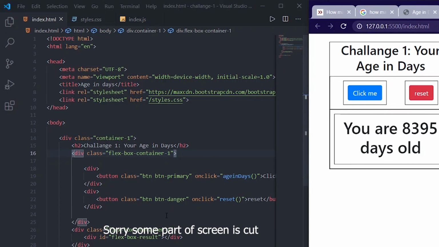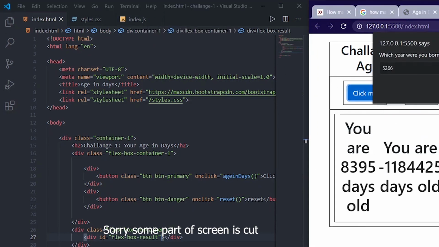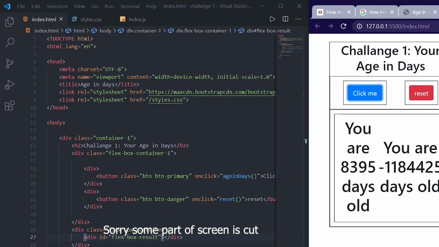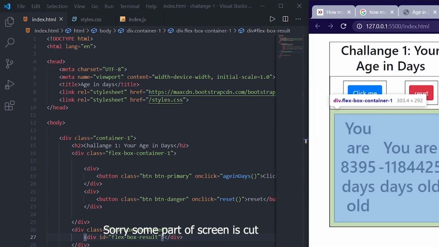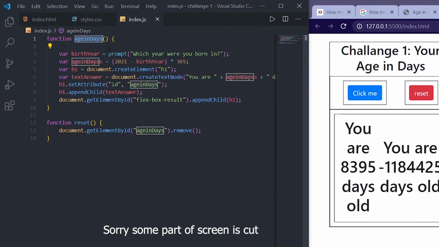And you won't be able to see this one, id flexbox result, because there is no content in that div. So that's why we are not able to see that div. Once I click on this and give some year, now you will be able to see this div, right? Which we got from this JavaScript file,